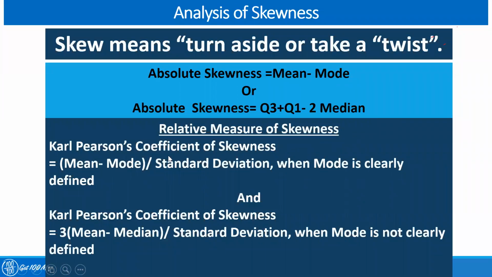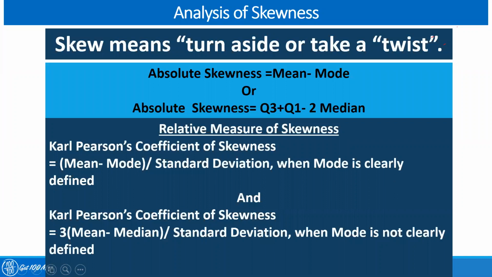Relative measures of skewness are defined by Karl Pearson's coefficients of skewness. The formula is mean minus mode divided by standard deviation. So basically this is a ratio of two items. Both of them have the same unit, therefore it will be a unitless measure. This formula will be applicable when mode is clearly defined.